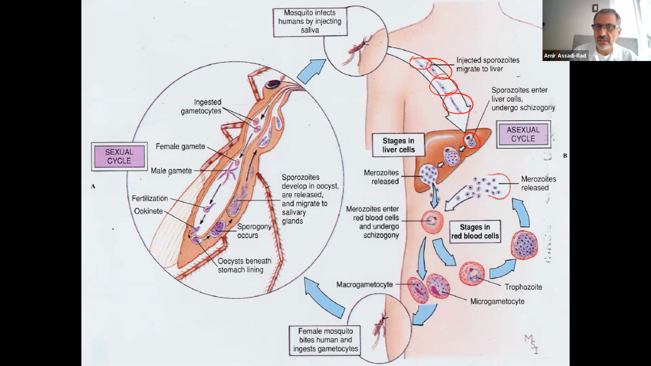In the liver, schizogony occurs. Look, in the liver cell, the nucleus divides and the Plasmodium divides. And then they form a cell membrane right here. They break out of the liver cells, the hepatocytes. Of course, they destroy the hepatocytes. And they call them merozoites. The merozoites enter red blood cells. In the red blood cells, again, they multiply and multiply, and they form microgamete and macrogamete.